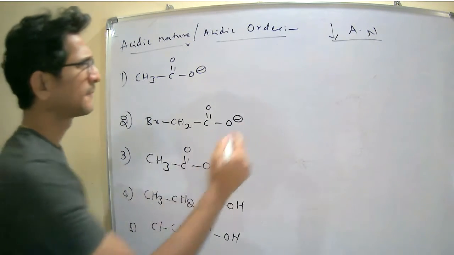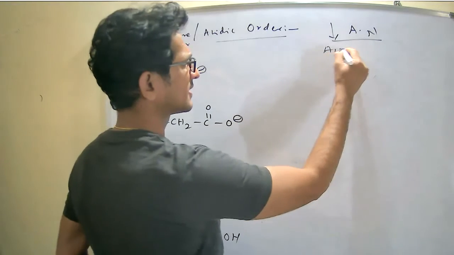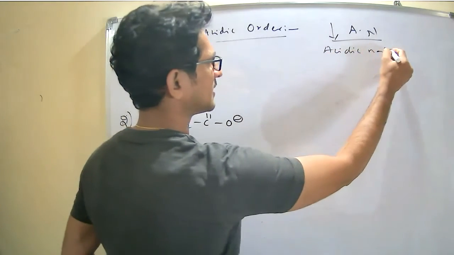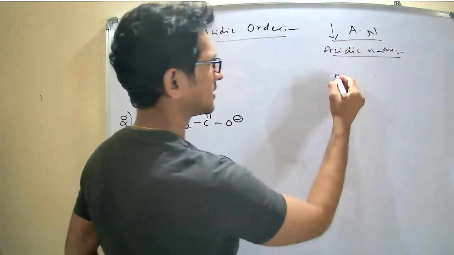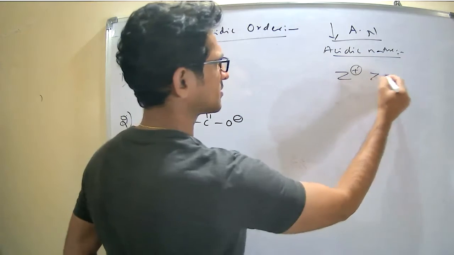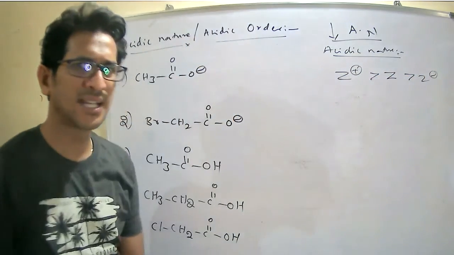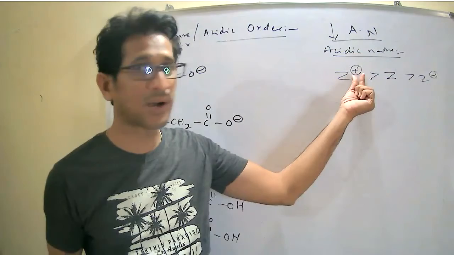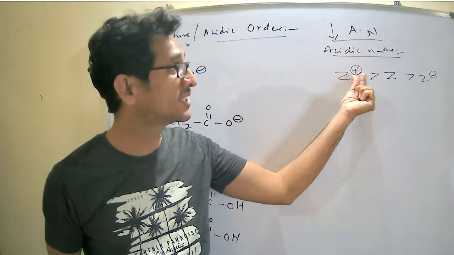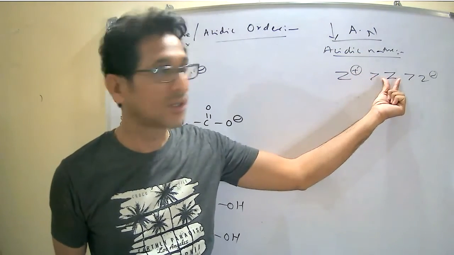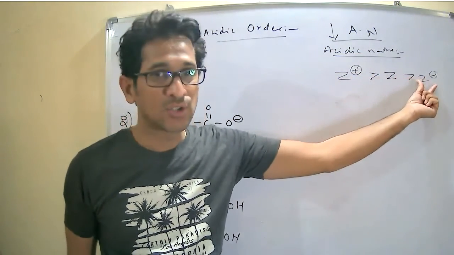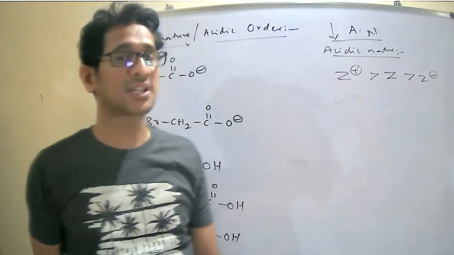Now see here, for the acidic nature, Z plus is more acidic than Z, and Z is more acidic than Z minus. Z is nothing but a compound: the compound with the positive charge is more acidic than the neutral compound, and the compound with the negative charge is less acidic in nature.